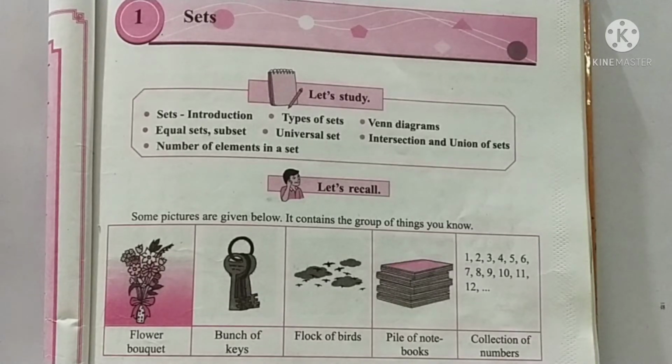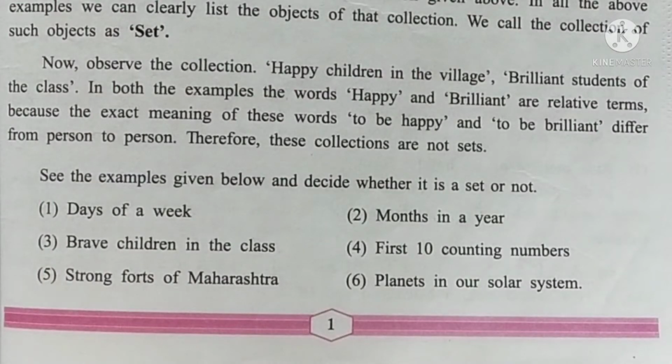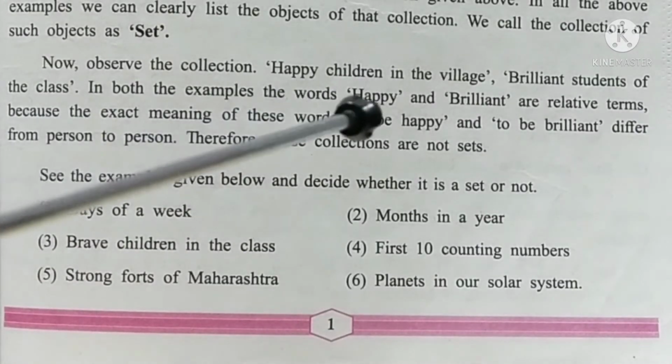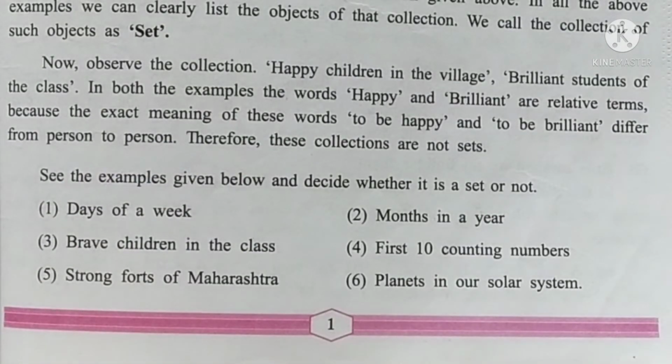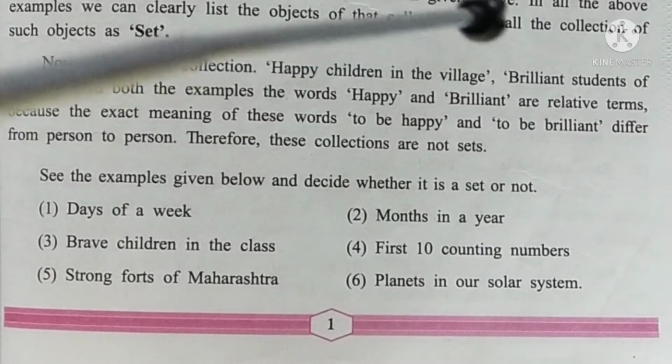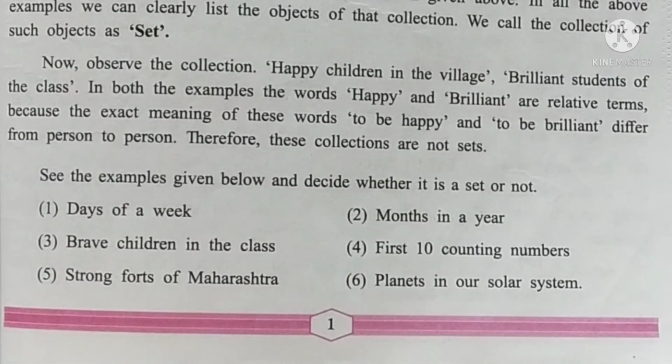Our next example: here we observe the collection of the happy children in the village. Second example is brilliant students of the class. In both these examples, the words happy and brilliant are relative terms. Relative terms means that they differ from person to person.